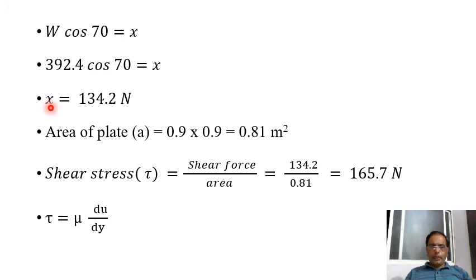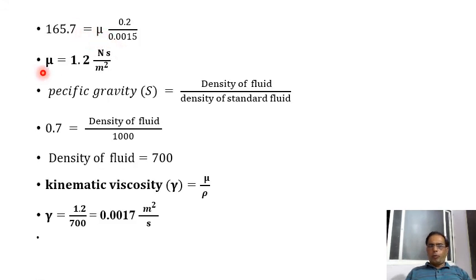Once you know the x value, that is the weight along the direction of motion, and we know the area of the plate also, shear stress is equal to shear force divided by area, right. The shear force we calculated, x is nothing but the shear force, divided by the cross sectional area of the plate. So the shear stress we get, that is 165.7 Newton per meter square. You substitute the shear stress value, and the du by dy value that is given, and we are going to get the value of mu. From this we got mu equal to 1.2 Newton second per meter square.